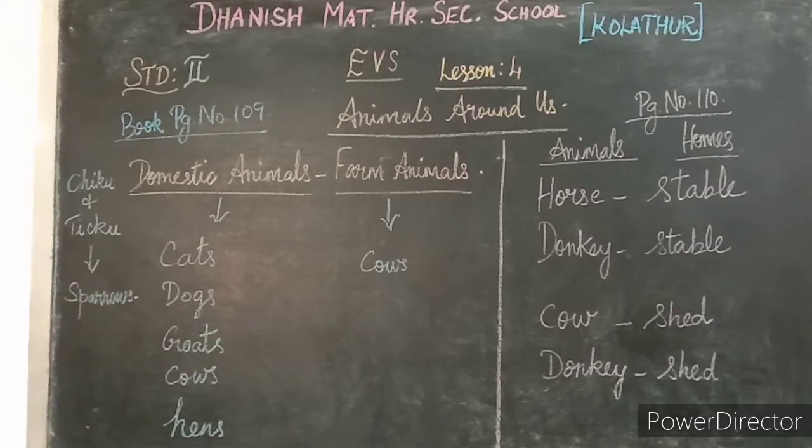Here Chiku and Chiku are two little sparrows. Here we are going to see Chiku and Chiku. They are two little sparrows. One day they want to see the places around them. So what happened?